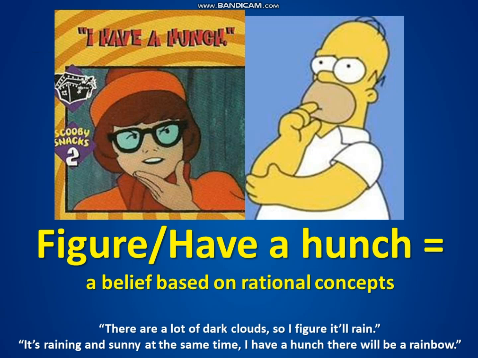Okay, some other words. We have figure and have a hunch. Now, figure and have a hunch. We use this to express a belief based on rational concepts. For example, you could say, wow, there are a lot of dark clouds outside, so I figure it'll rain. This is a belief based on a rational concept. The dark clouds, you figure it'll rain. You could also say, wow, it's raining and sunny at the same time. I have a hunch there will be a rainbow. This is a belief, your belief that there will be a rainbow, that is based on rational concepts, that is rainy and sunny.